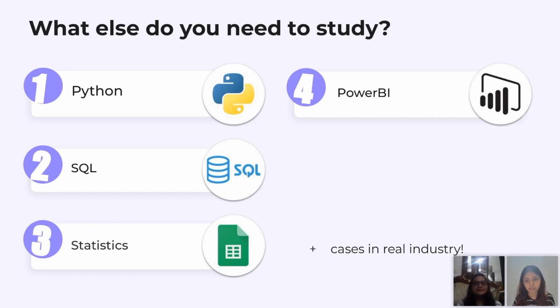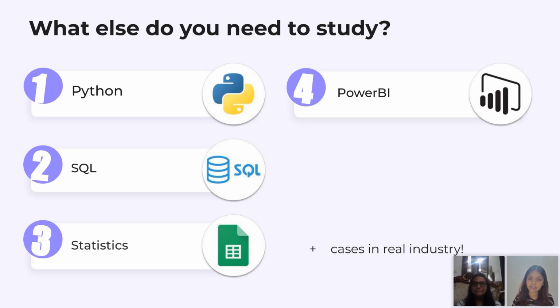With one programming language, that is Python. You don't need to be a very geek person, because for a data analyst, you need to have a basic understanding of the Python programming language. Second is SQL. You need that, you'll work on that, and that is a very important non-negotiable skill, I would say.